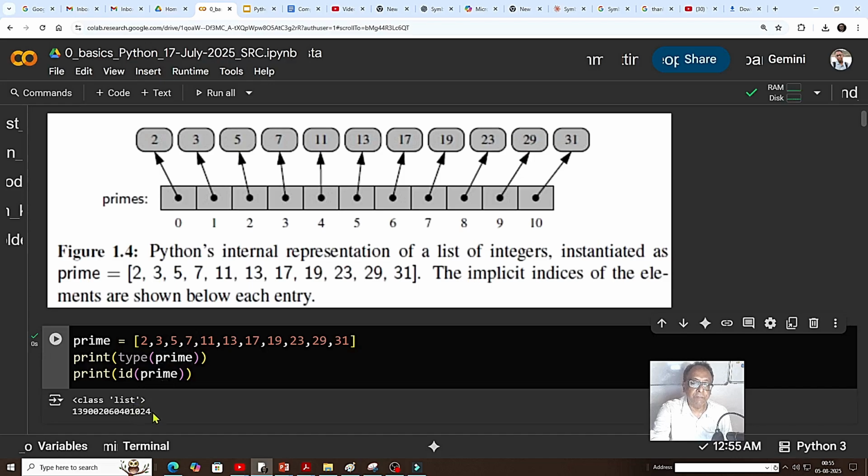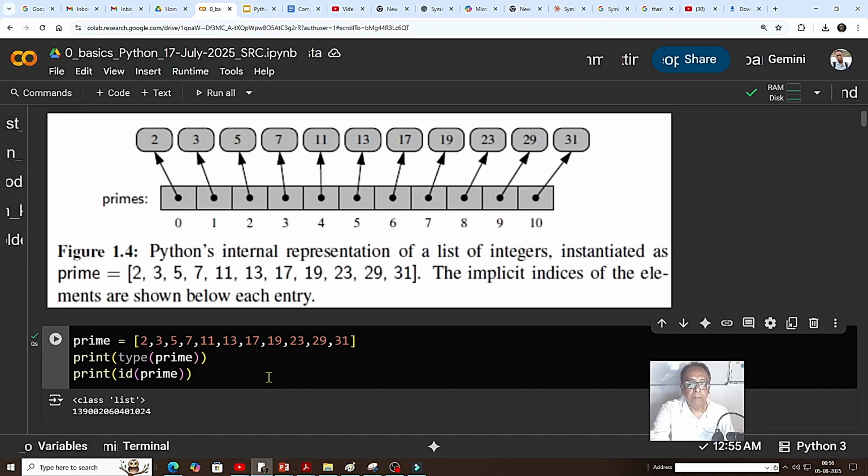It's a kind of pointer, but not an actual pointer. It is a particular ID, and this is a mutable item. The list is indexed with 0, 1, 2, like a C array. It's completely like a C array. Remember, you can access a list with index 0, 1.